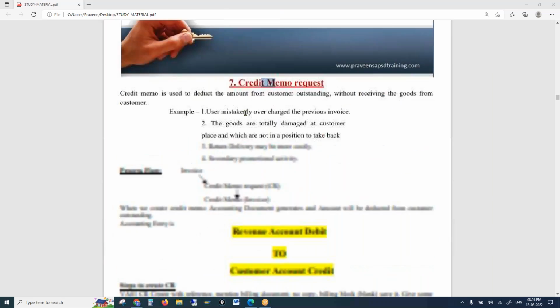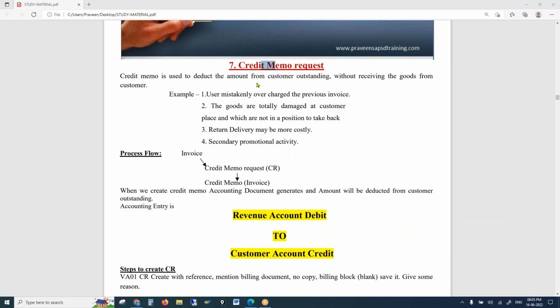So after returns, let's discuss the credit memo. In what scenarios do we create a credit memo? Whenever we need to give some money to the customer, we create a credit memo.